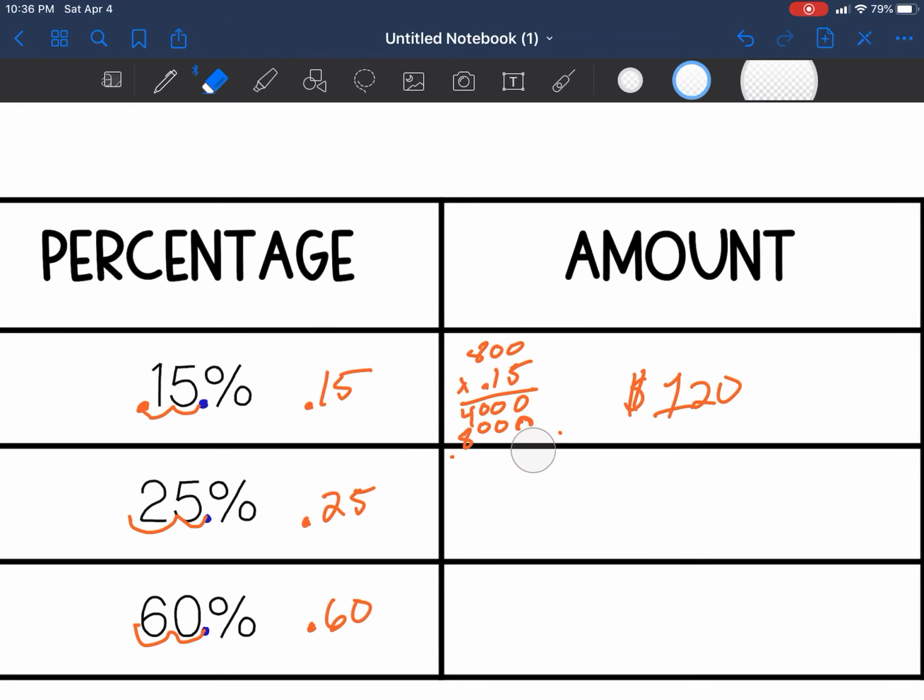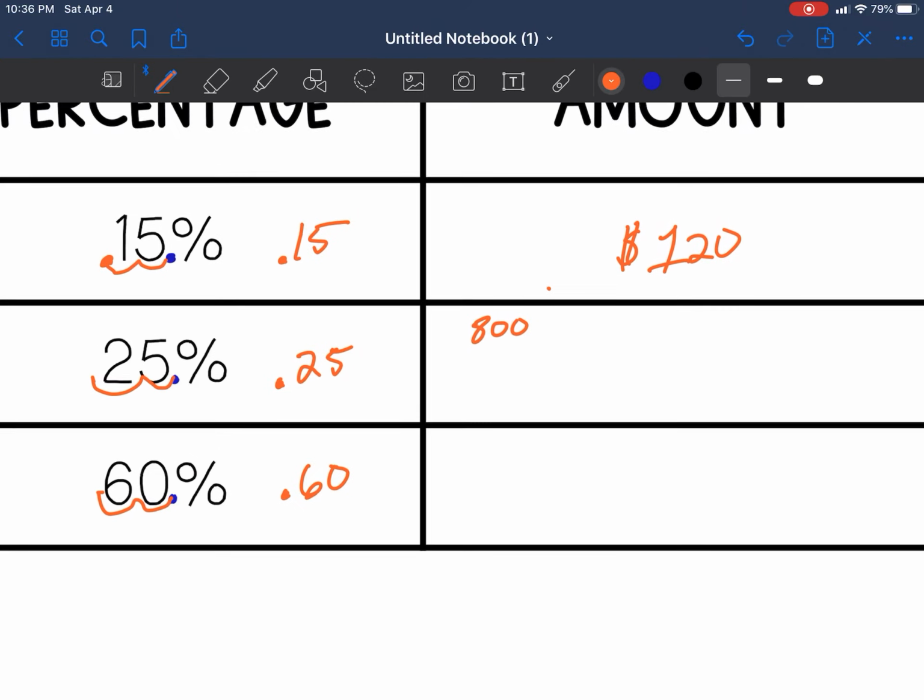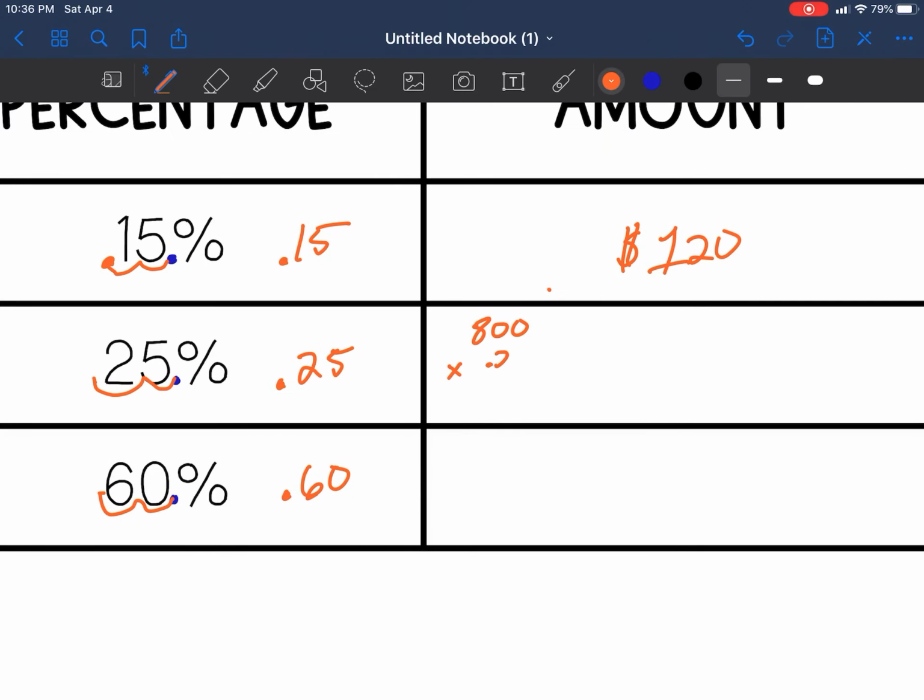All right, let me erase the work. Sorry about that for the mistake. Let's do this one now. Let's pick that up a little bit. 800 times 0.25. 5 times 0, 0. 5 times 0, 0. 8 times 5, 40. Add my spacer. 2 times 0, 0. 2 times 0, 0. 8 times 2 is 16. 0, 0, 0. 6 plus 4 is 10. 1 plus 1 is 2. That decimal, 1, 2. So my answer here is $200.